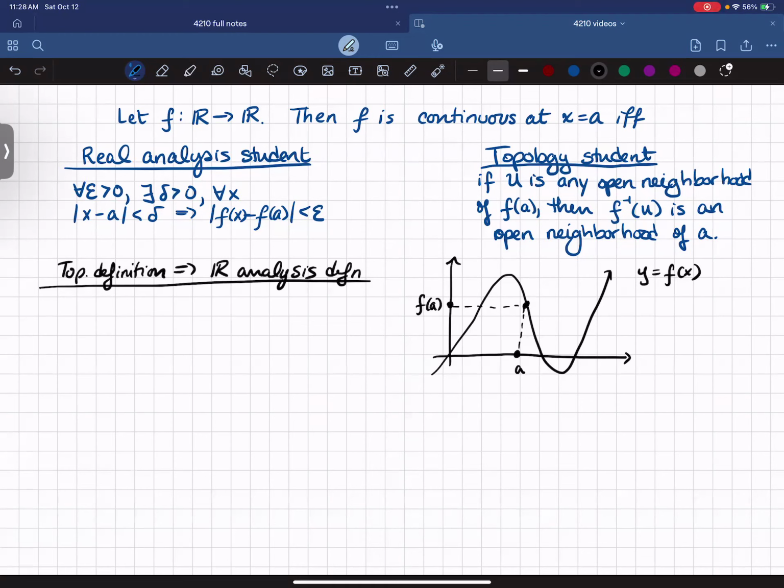So now let's say you, a topology student, want to convince your friend, a real analysis student, that the topology definition really does imply the real analysis definition. In fact, the two definitions are equivalent in this situation where you have a function from R to R. But I'm just going to show the proof for one direction, that the topology definition implies the real analysis definition. And what I'm going to do is reveal the entire proof, but then we're going to read through it line by line really carefully.